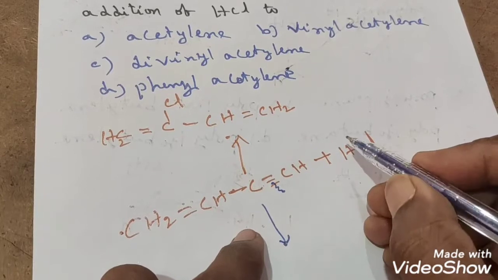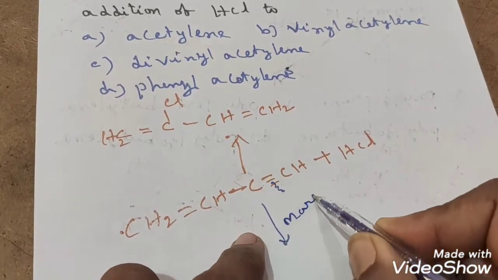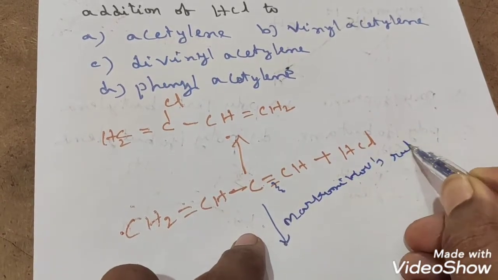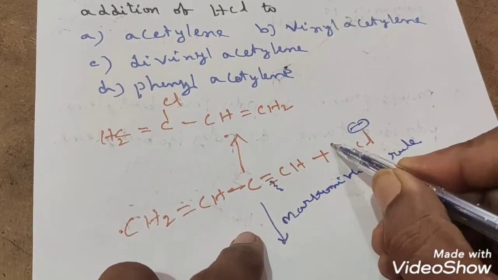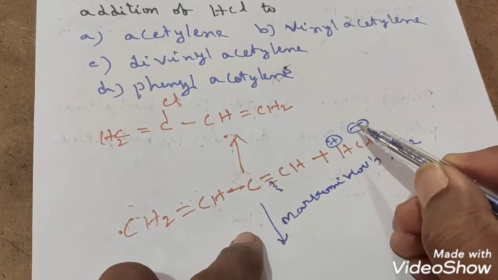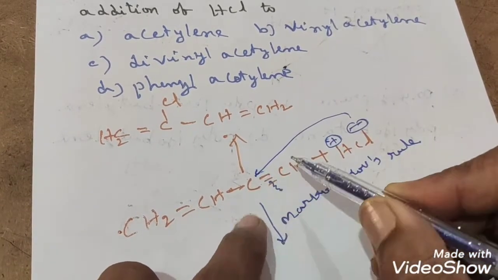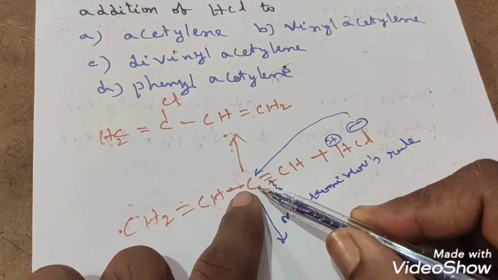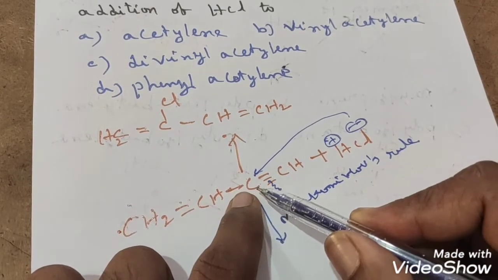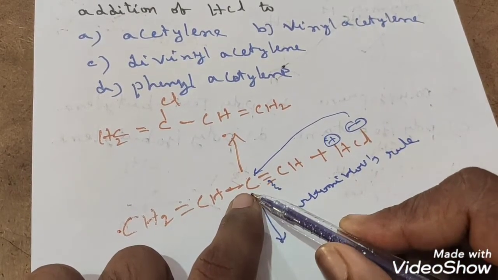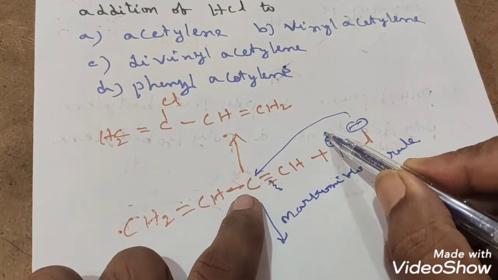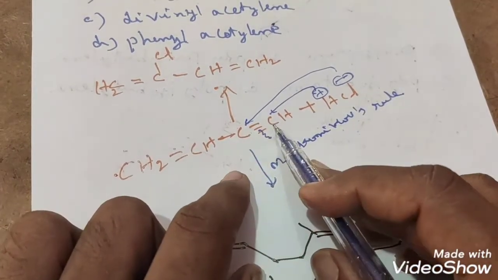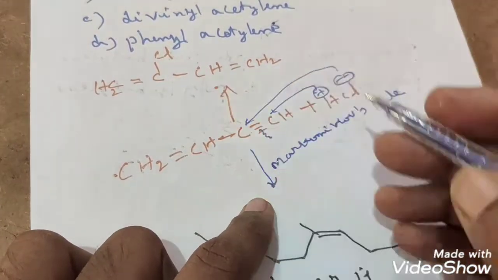Whenever pi bond is easily broken, according to Markovnikov rule, what will happen, students? Here HCl, Cl minus H plus ion is present. Negative part will attack at triply bonded carbon where less number of hydrogens are present. Correct? Here less number of hydrogens are present. So on second position, this chlorine addition will take place. This hydrogen will attack at first position, students, according to this compound. So this is the compound that will form.